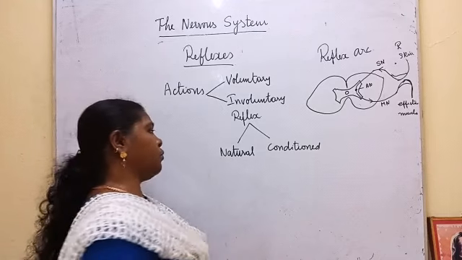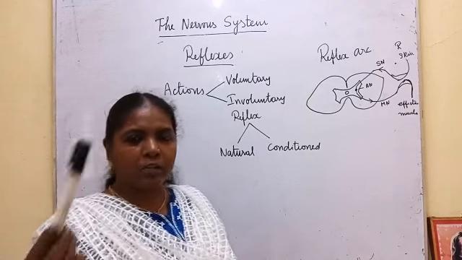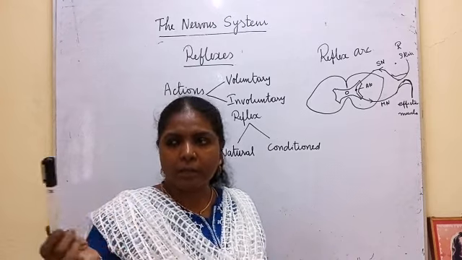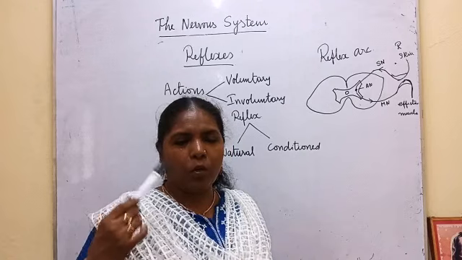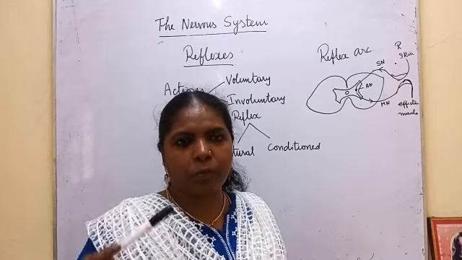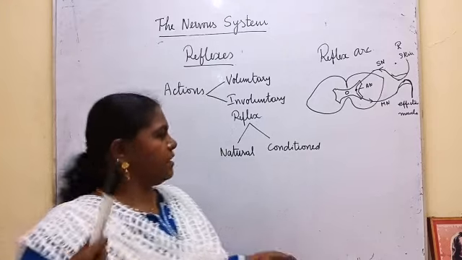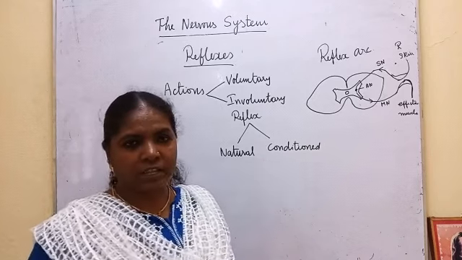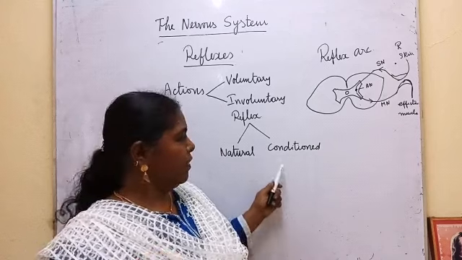These reflex actions are of two types: natural and conditioned reflex. Natural reflex: if you bring any sharp iron or a rod near your eyes, immediately you will close your eyelids. Your eyelids will automatically close. It does not wait for your permission. Even if you don't want to close them, you cannot control it. Okay, that happens naturally. Those are natural reflexes. Conditioned reflexes happen only when there is a condition.